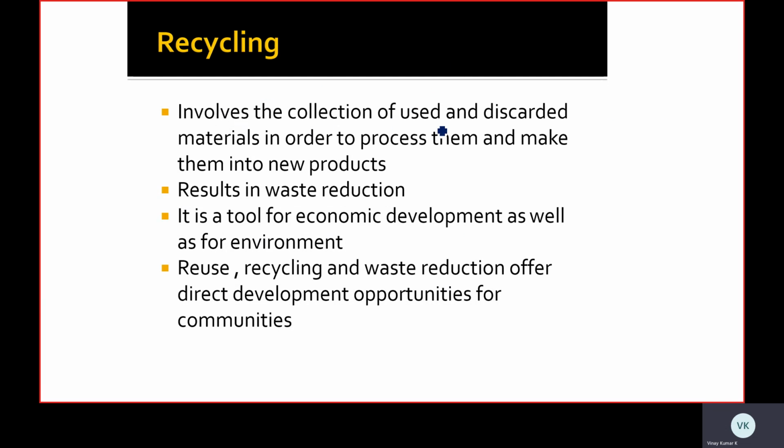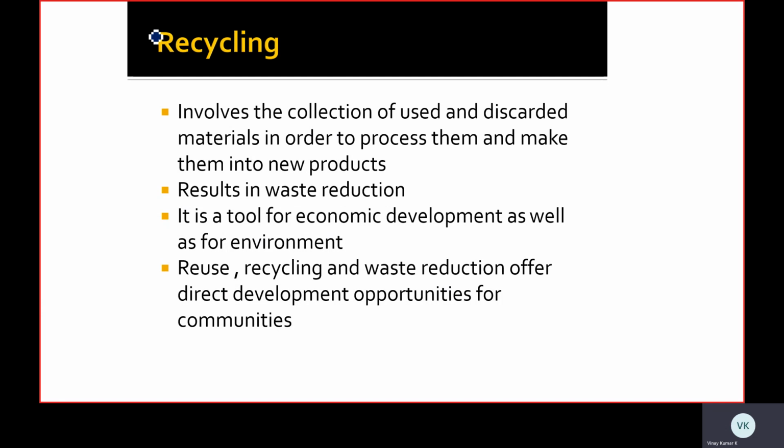That is, it involves the collection of used and discarded materials in order to process them and make them into new products. The best candidate for recycling is plastic. Plastic is not biodegradable, so instead of burying it in the ground, burning it in incinerators, or using it in an anaerobic process, the best thing is to recycle the plastic materials, or just avoid their usage. So it involves the collection of used and discarded materials, which results in waste reduction.